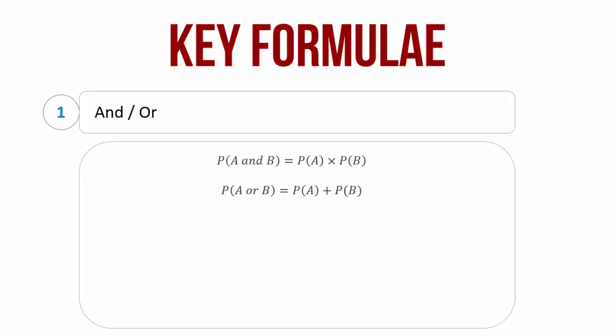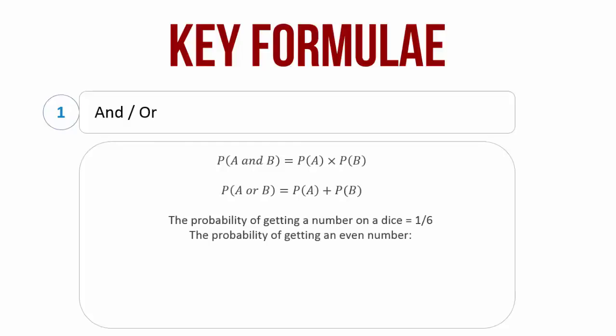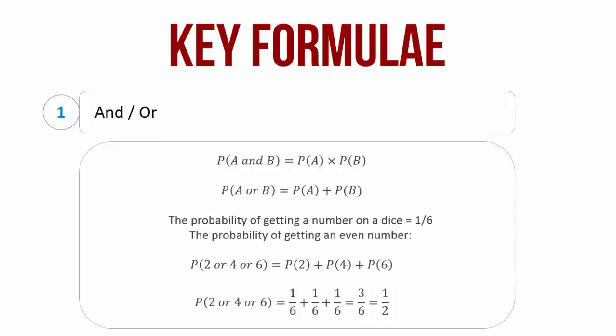Let's understand this with the help of an example. So when you throw a dice, there are 6 outcomes as we just discussed. The probability of getting any one number is 1/6. Now if we are finding the probability of getting an even number when we throw a dice, it means that there are 3 desirable outcomes that we are looking at. That is, we are either throwing a 2, a 4 or a 6. So using the above formula, the probability that we throw either 2 or 4 or 6 shall be the sum of the individual probabilities, which shall be 1/6 plus 1/6 plus 1/6, which is equal to half.